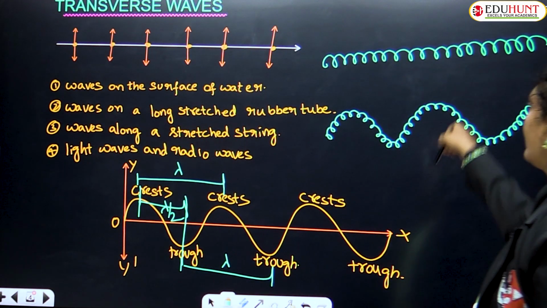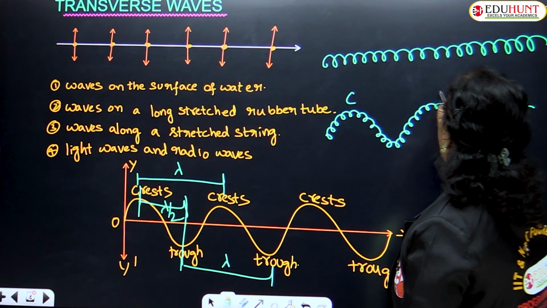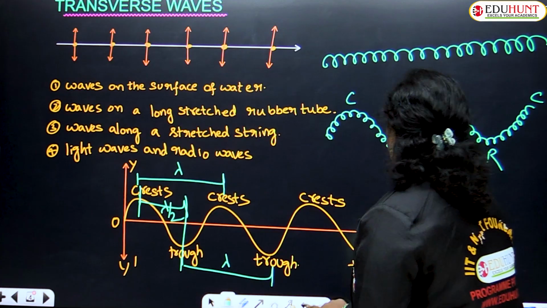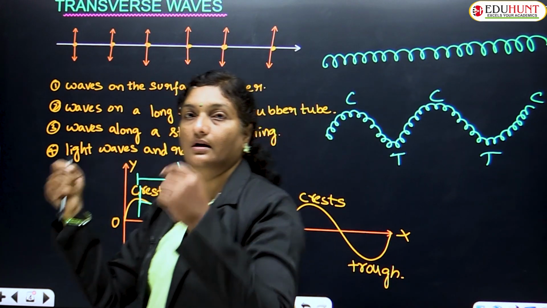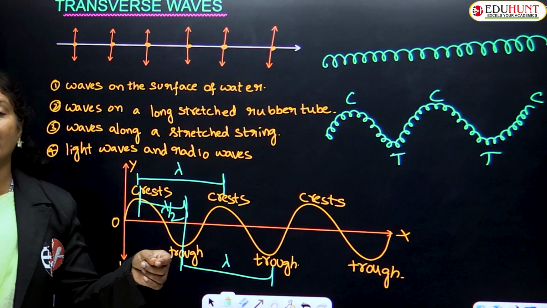The spring would have taken this form. Here we observe that the upper layers are called crests, whereas the bottom layers are called troughs.